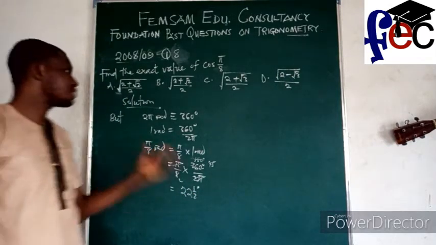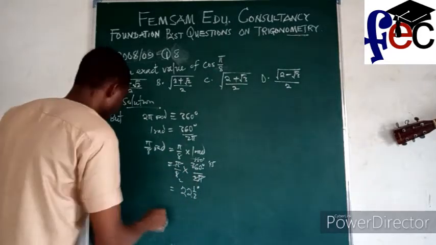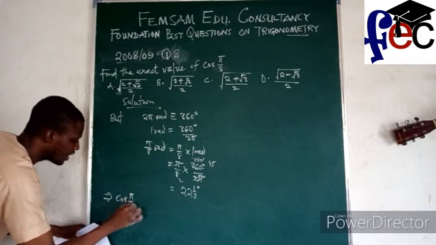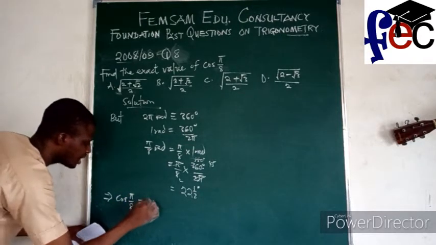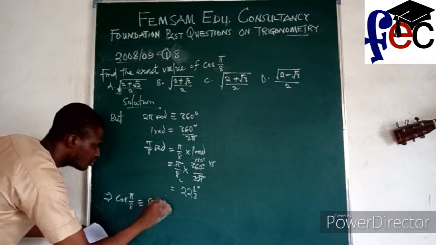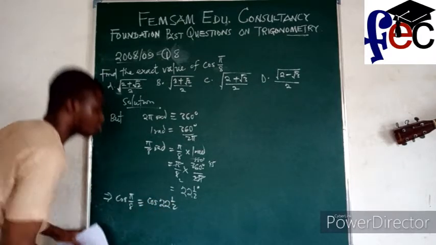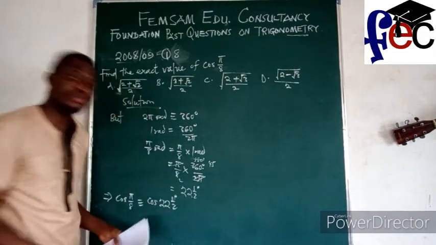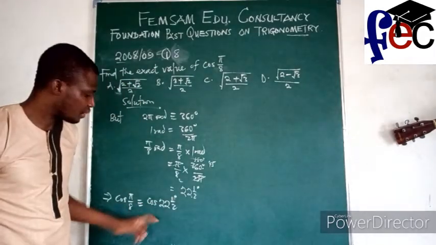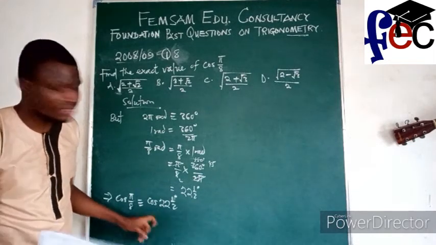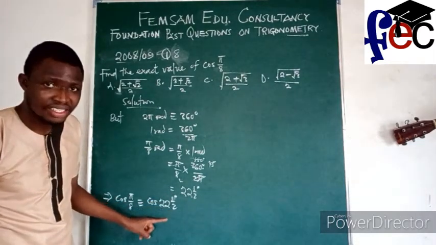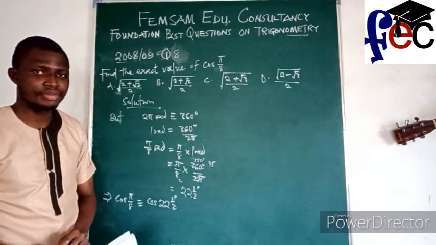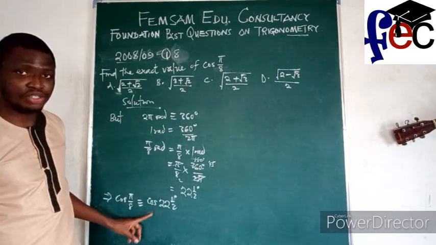Alright, so that means that what they have given us here implies that cos pi over 8 is simply the same thing as what? Cos 22 1/2 degrees. This means that it is not different from what we just finished. We can also make use of the half angle because 22 1/2 degrees is half of the special angle of 45. Okay, so you recall our expression for this.